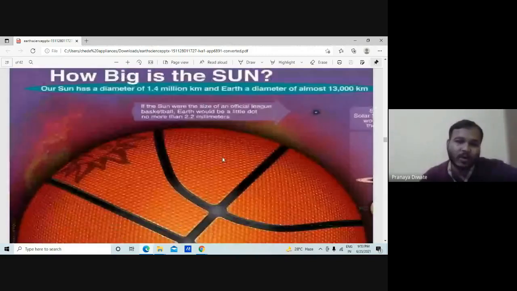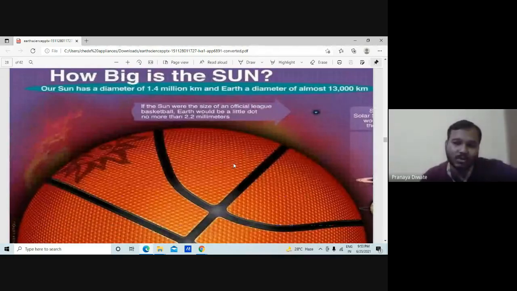Our sun has a diameter of 1.4 million kilometers, and Earth has a diameter of almost 13,000 kilometers. So the sun is a very big unit when compared to the earth. If the sun were the size of an official league basketball, Earth would be a little dot no more than 2.2 millimeters.